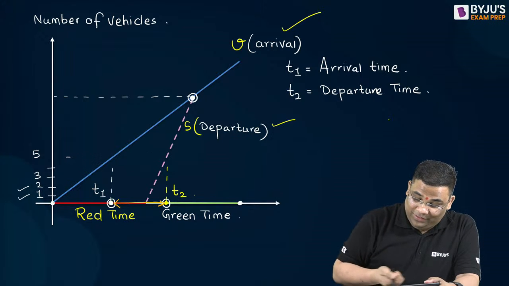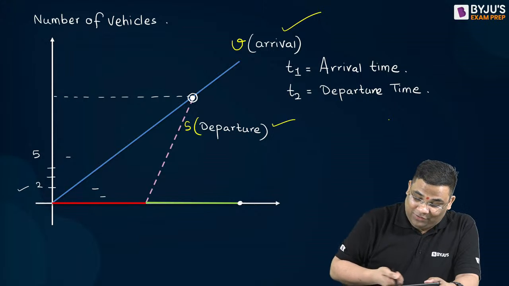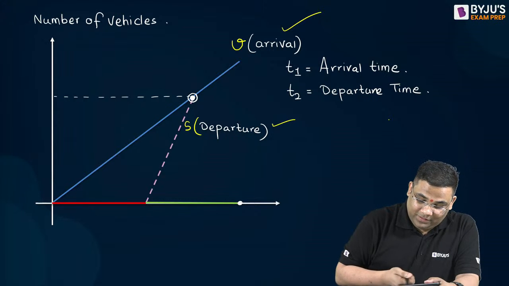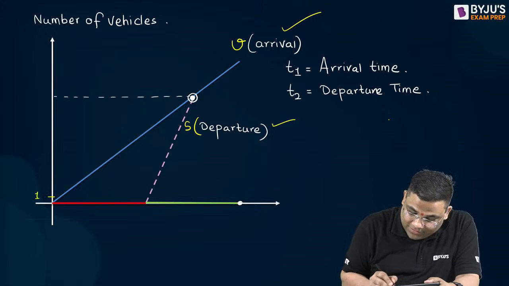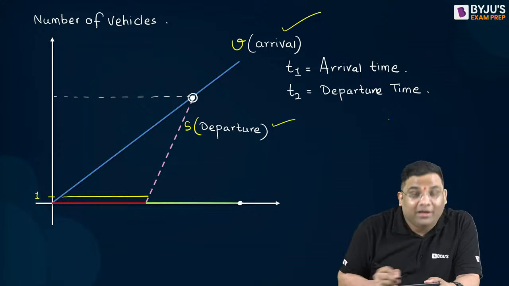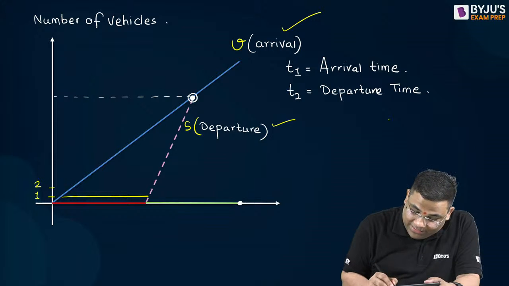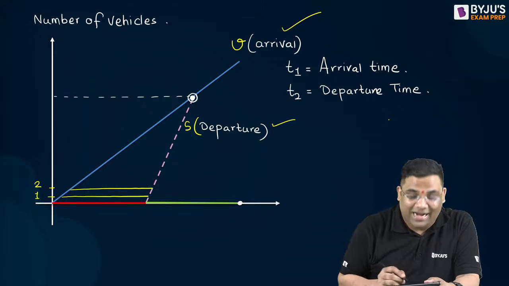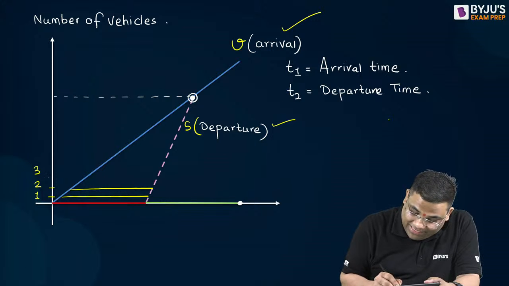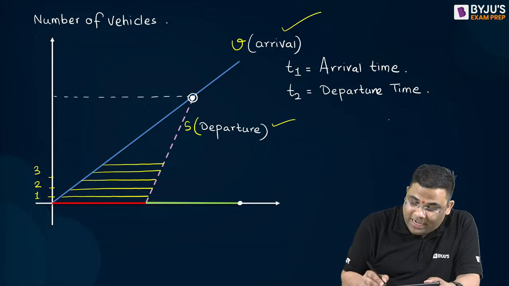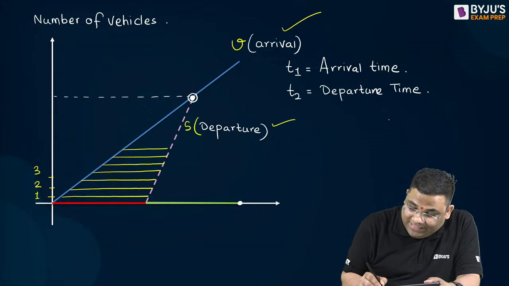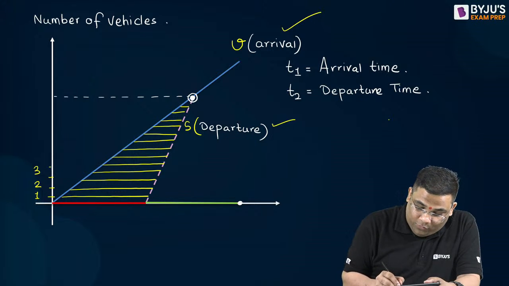So if I erase all these things, for the first vehicle, suppose this is the delay time, right? For the second, this is the delay time. For the third, I can say this is the delay time, and so on. You can see these are the delay times for a number of vehicles. I can say fourth, fifth, and so on, right?